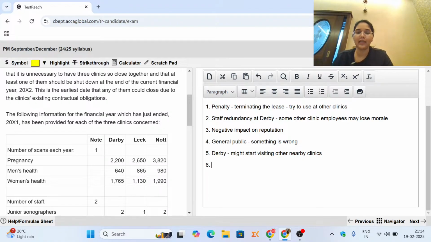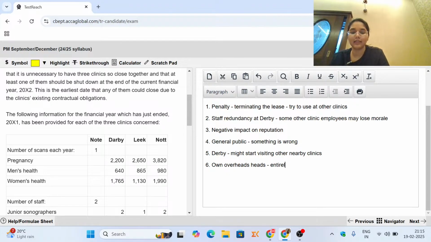Another possibility that you could write over here is about the own overhead costs. The own overhead costs of Derby, we are considering that they are entirely avoidable.